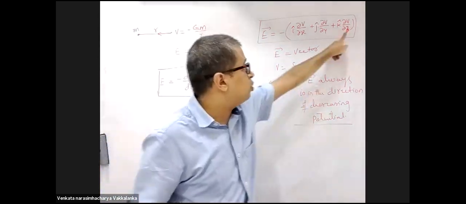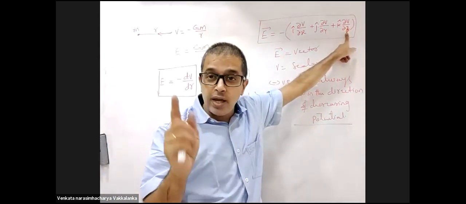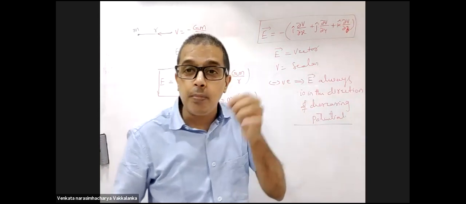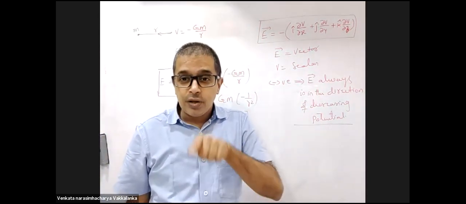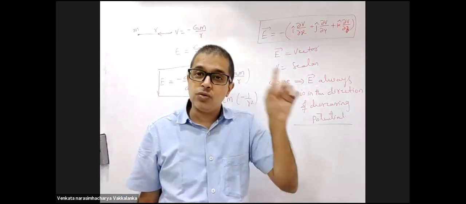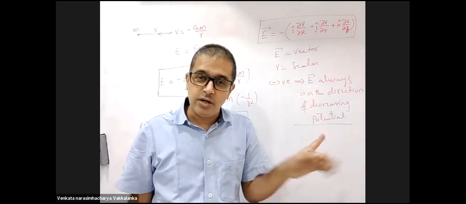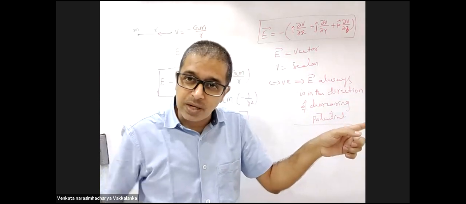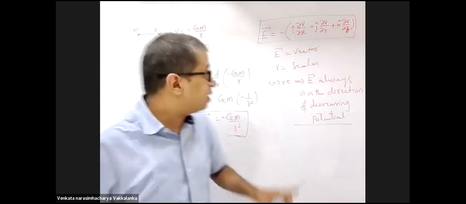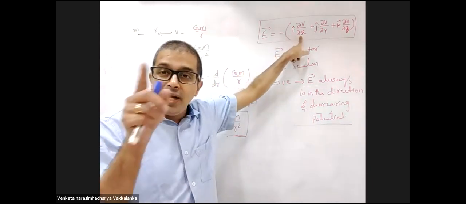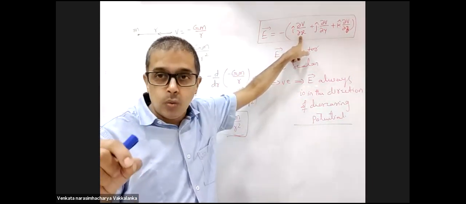Differentiating with respect to Z, X and Y are constants. This is called partial differentiation. Then you call it del or dou.